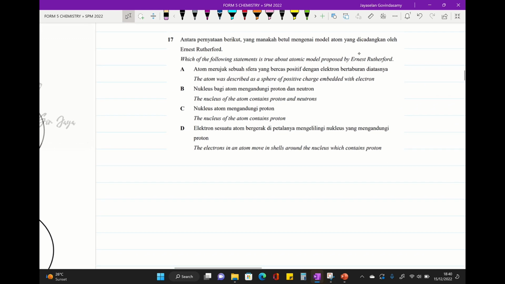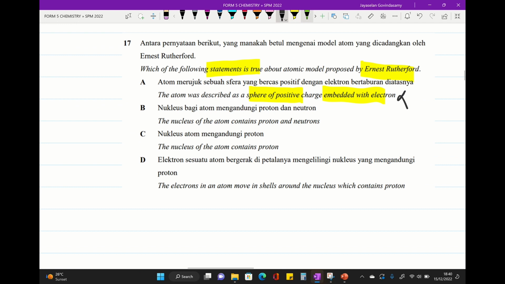Which of the following statements is true about the model proposed by Ernest Rutherford? Atom was described as a sphere of positive charge embedded with electrons. This is J.J. Thomson. The nucleus of an atom contains protons and neutrons. This one was introduced by James Chadwick. The nucleus of an atom contains protons. This is the one introduced by Ernest Rutherford, the person who introduced the proton. Electrons in an atom move in shells around the nucleus. This is introduced by Niels Bohr. So the answer will be C.